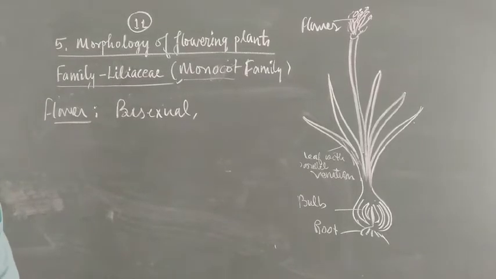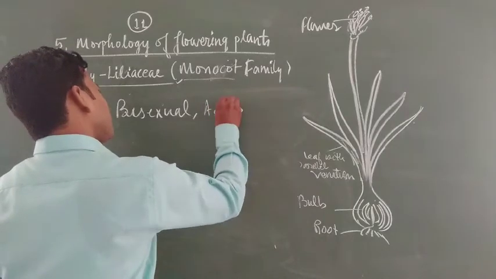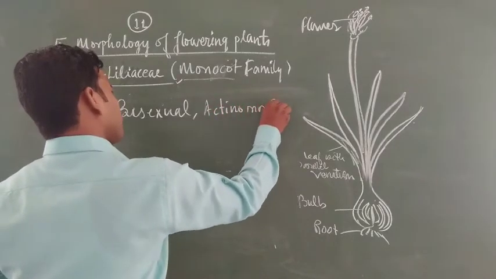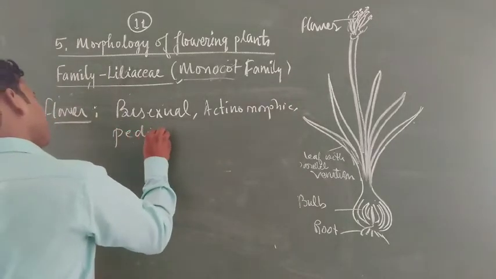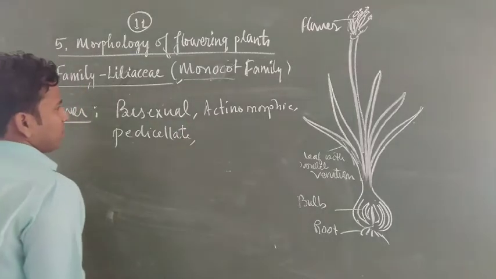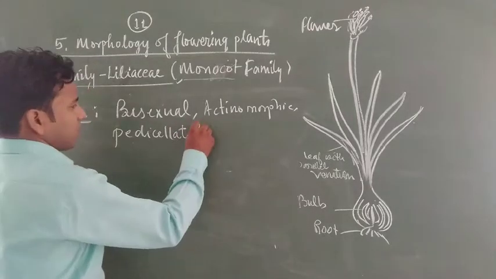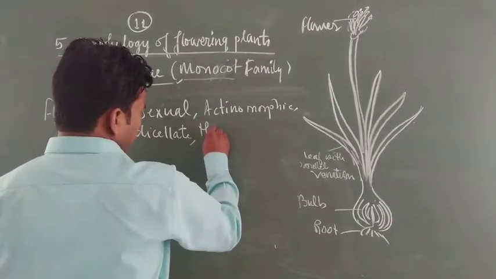The flower is bisexual, actinomorphic, pedicellate, and one more interesting character is hypogynous.